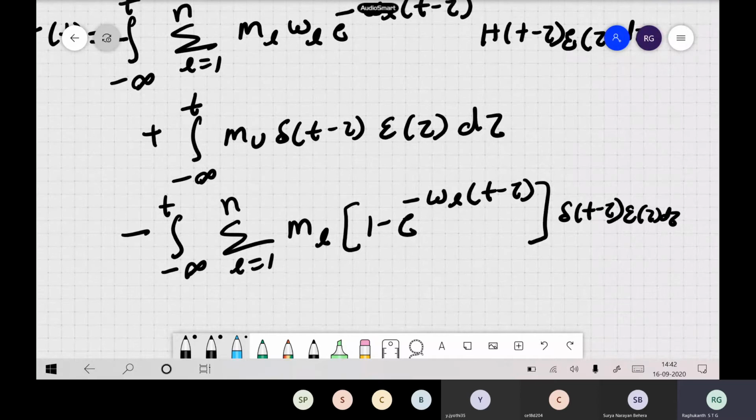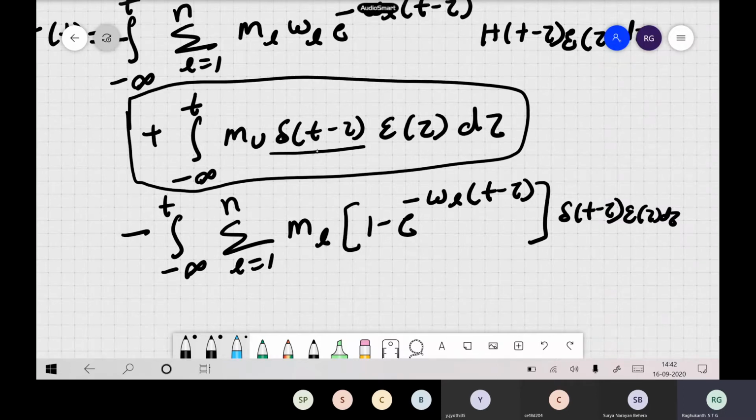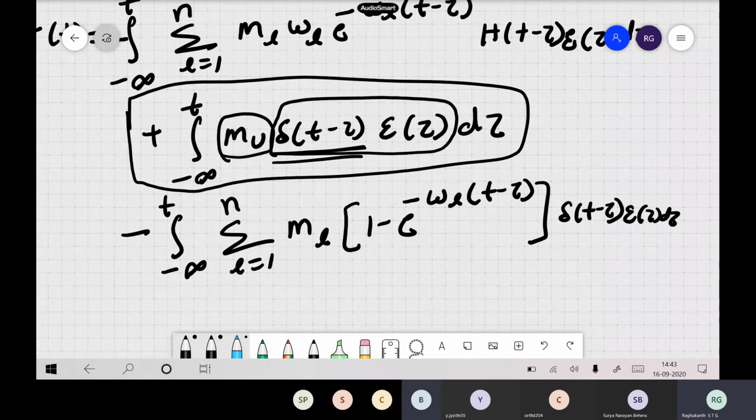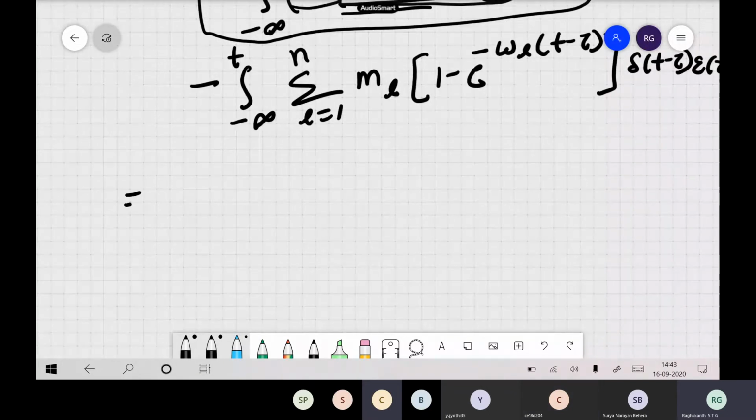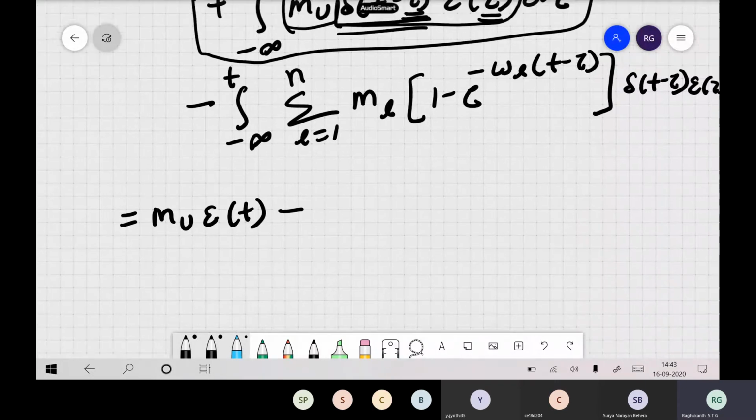Now using the properties, what is the value of this integral? Can anybody tell us using the property of the Dirac delta function? m_u is constant, so you can take it outside. What is the property of the Dirac delta function? It replaces. What is common between these two? Tau is common, so it gets replaced. So this integral can be written as m_u into epsilon of t. You follow?